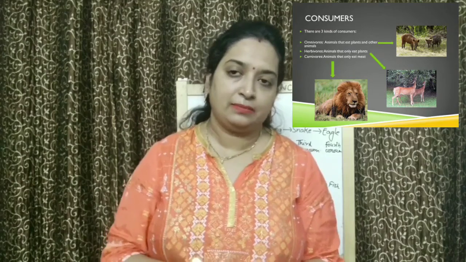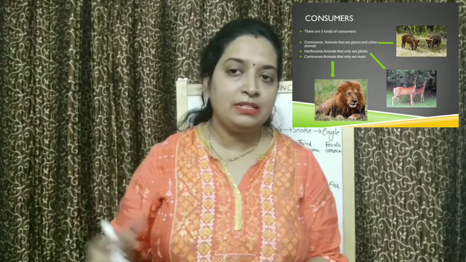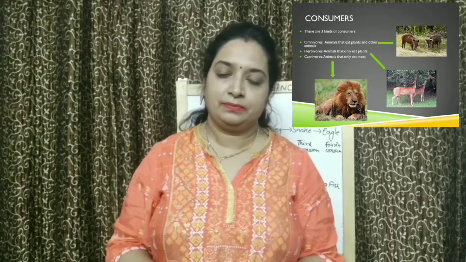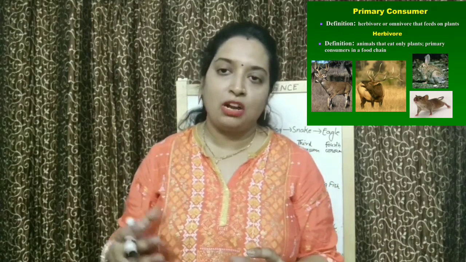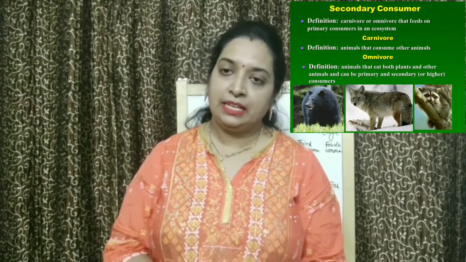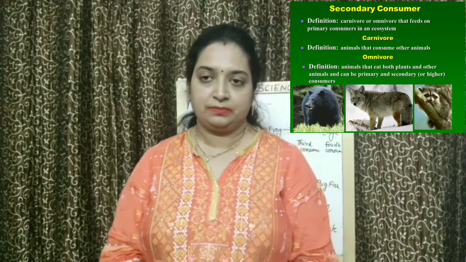Okay? After that, I have told that all the plants are called producers in a food chain because they produce their own food. And all the animals are called consumers because they get their food from producers. They are consuming plants. That's why all the animals are called consumers. Then I have told that primary consumers are always herbivores because they eat plants, they eat producers. Then secondary consumers get food from the primary consumers.